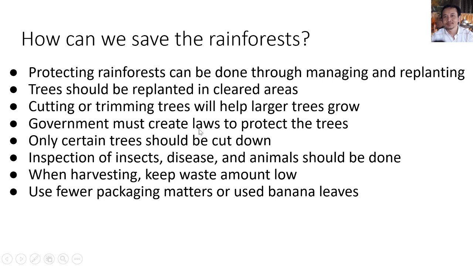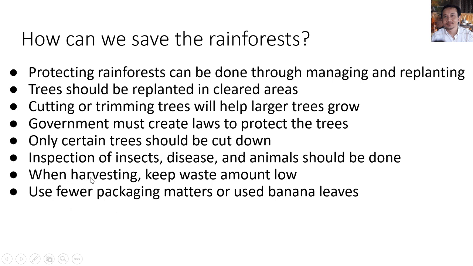Governments must create laws to protect the trees. The government in the country must do this. We don't use should, we use must. Even people must take care and must follow the law that the government creates to protect the trees. Only certain trees should be cut down. Inspections for insects, disease, and animals should be done.